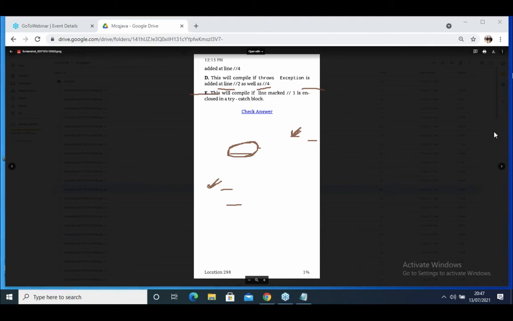So like that you should think through the MCQ questions. You must have the patience to do all such things, and you should be good in the subject. Then only is it possible. You should know about throws and everything.